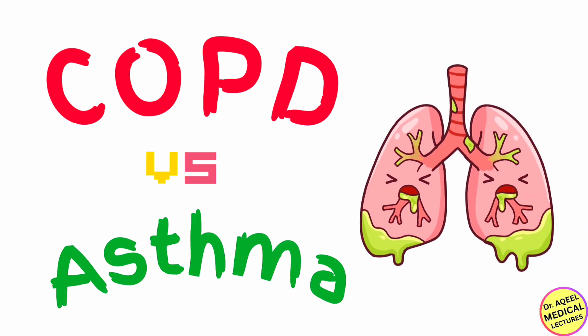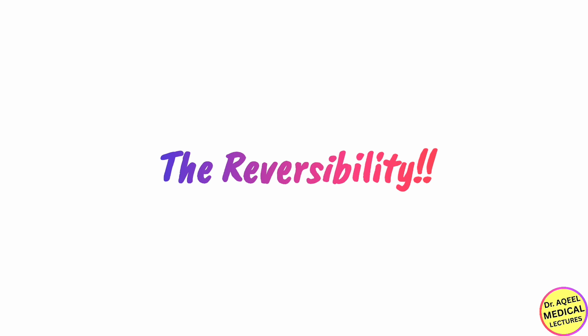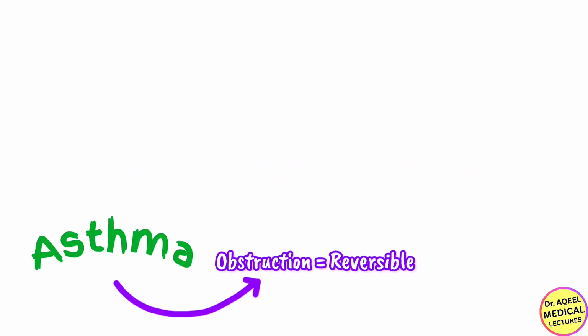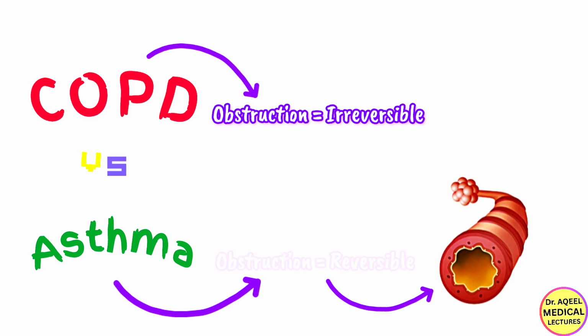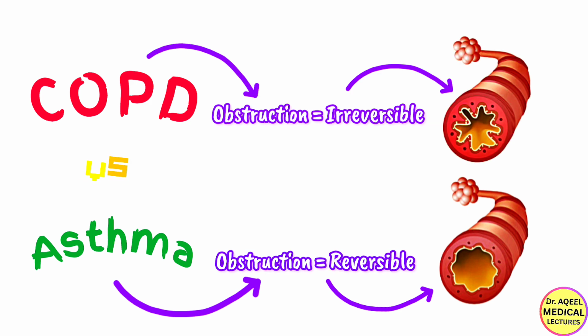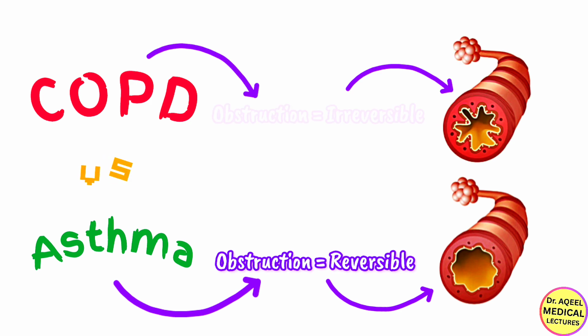Many students ask, sir, COPD also has swelling and mucus. How is this different? This is the most critical concept for your exams, the reversibility. Yes, the reversibility. In asthma, the obstruction is reversible. If you give a bronchodilator, the airway opens back up. In COPD, the damage is fixed. This concept of reversibility is the key to diagnosis, and we will come back to it.